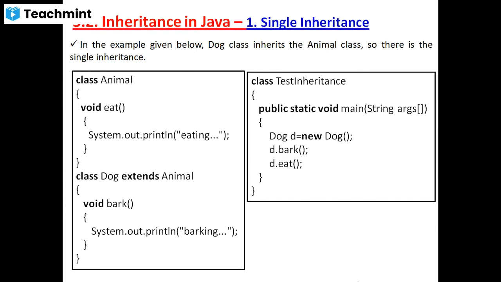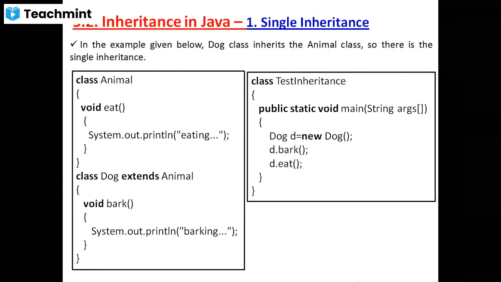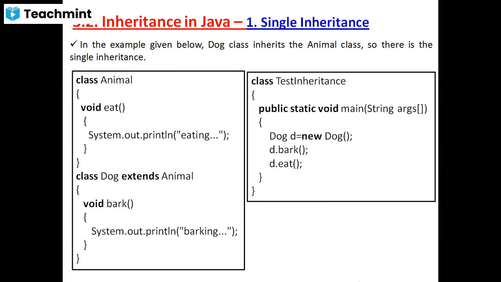Can anyone explain single inheritance? Anyone define single inheritance? A single subclass is derived from a single superclass. Means what?